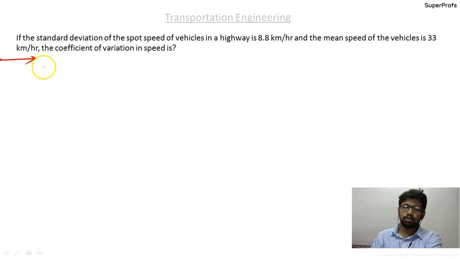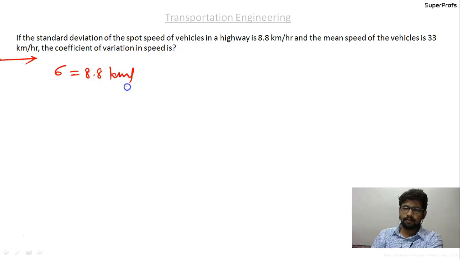Okay, going for the next question: a standard deviation of the spot speed of vehicles in a highway is 8.8 kilometers per hour, and the mean speed of the vehicles is 33 kilometers per hour.